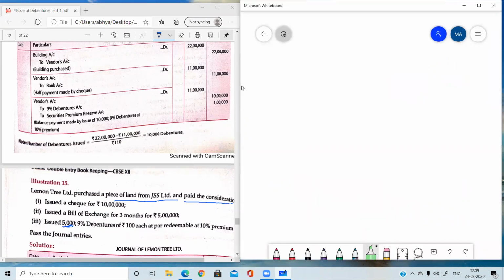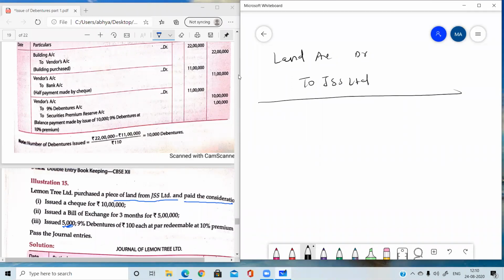So the first entry: land. Very good, Shubhangi. The first entry, land account debit to SS Limited. Leave the amount column blank as no amount is given. Now just go to the second entry.